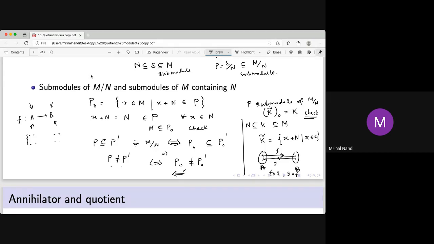Now say you take the quotient by M10. Once you quotient by M10, every element of M10 goes to zero. That means the other submodules which are bigger than M10, the remaining 40 submodules, will be there in M mod M10. So if there are 50 submodules and you quotient by a submodule, it kills all the submodules of N itself.